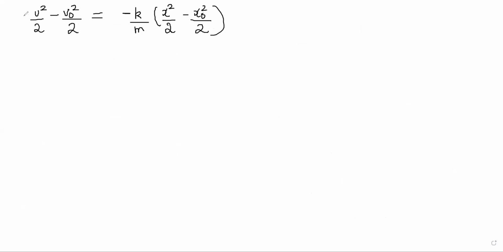So it will become v square by 2 minus v naught square by 2 is equal to minus k by m into x square by 2 minus x naught square by 2, right? So 2 can cancel everywhere and it will become v square is equal to v naught square minus k by m into x square minus x naught square.